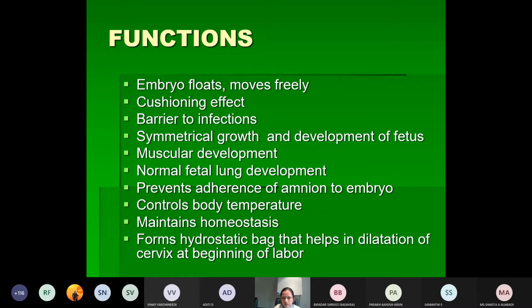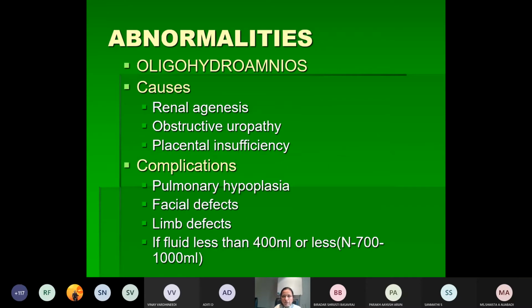Apart from that, the normal fetal lung development, and it is maintaining homeostasis, that is, it controls body temperature. It is also forming the hydrostatic bag, or what is commonly called the bag of waters, that will help in the dilatation of the cervix during labor. So these are the main functions which are attributed to the amniotic fluid. So these are all the functions.